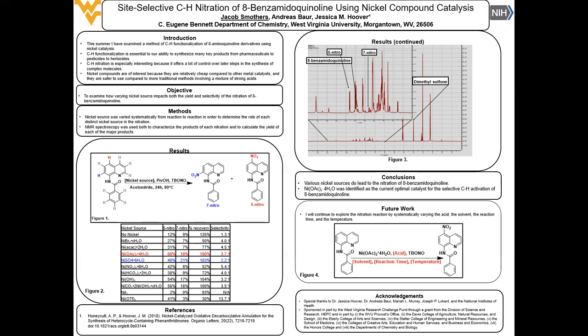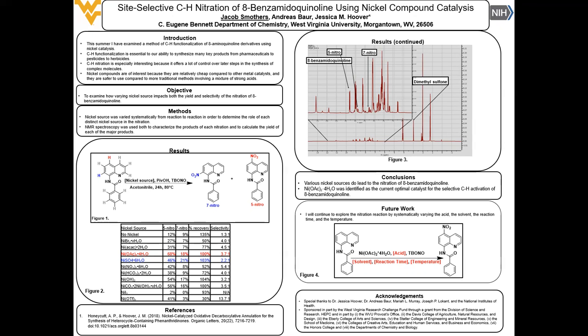As Figure 2 indicates, almost every nickel source tested was able to catalyze the nitration of 8-benzamidoquinoline. In addition, nickel acetate tetrahydrate was determined to be the optimal catalyst for the site-selective C-H nitration of 8-benzamidoquinoline. Interestingly, however, the nickel compound that had the highest yield of the C7 nitro product was nickel sulfate hexahydrate.